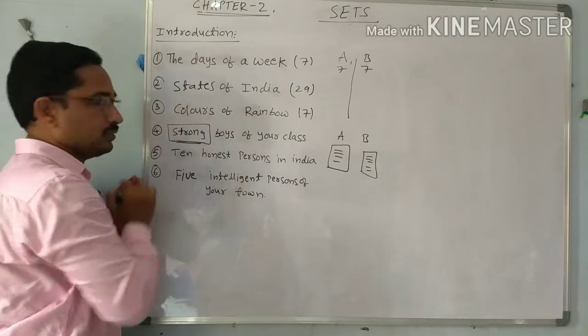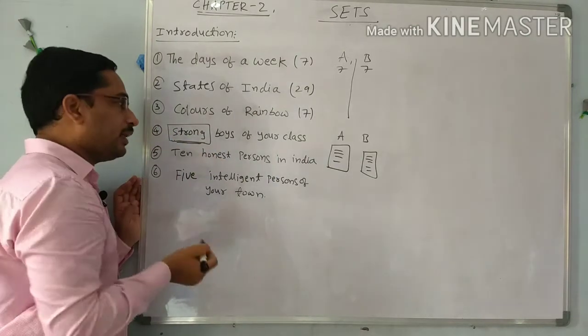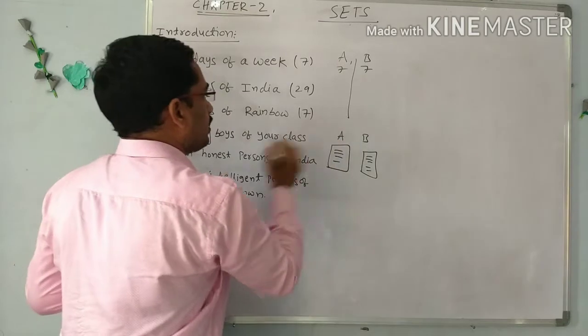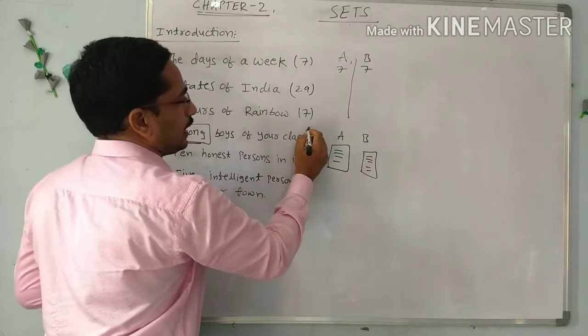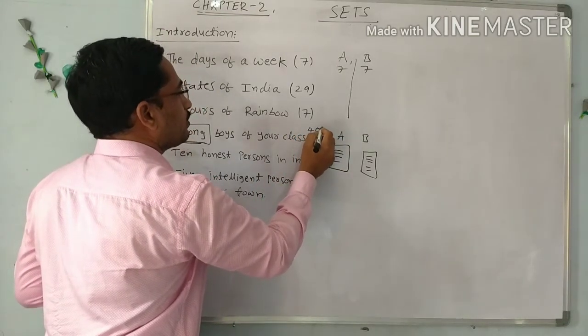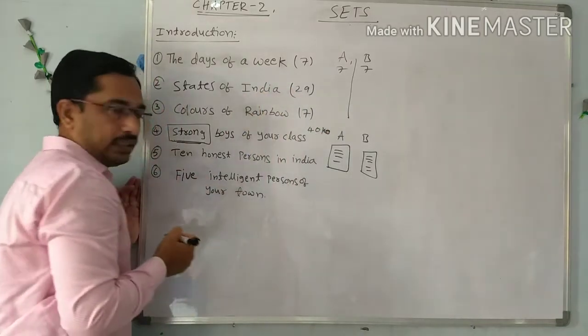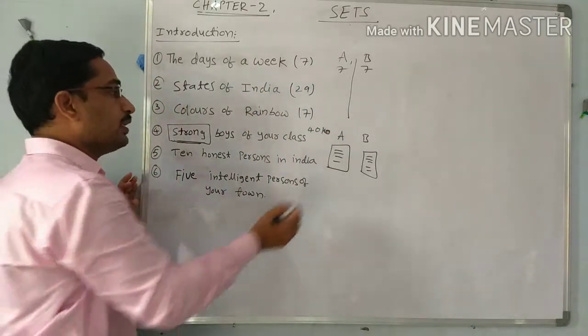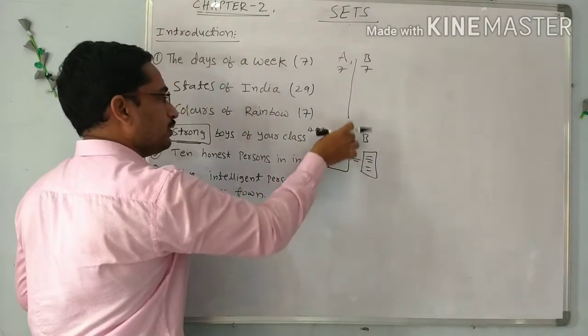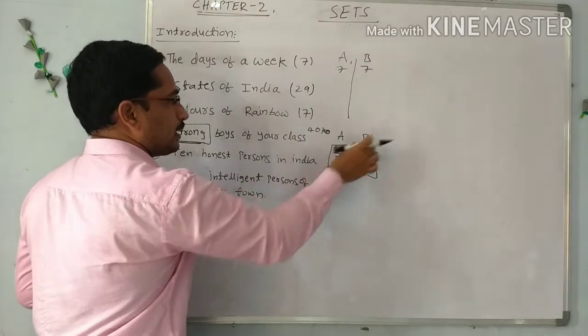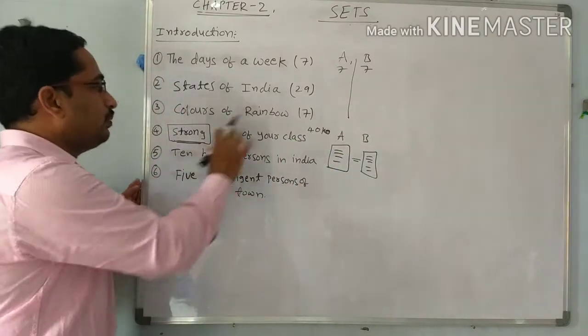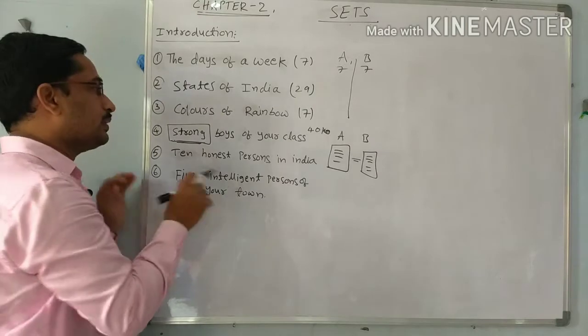If I define it like this, the strong boys of your class whose weight is above 40 kgs, then both the lists are the same. According to A, above 40 kgs, according to B, above 40 kgs, the boys are the same. So this is defined.